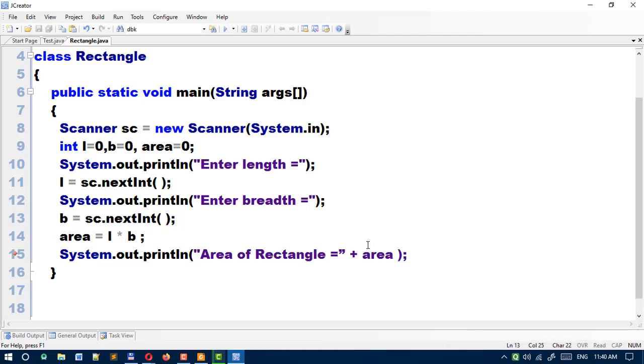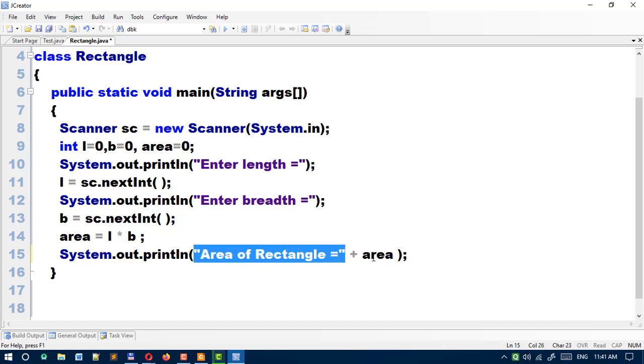So line 15, why have you written plus area? Yeah, plus area. Yes, a good question. Keep in mind, plus here is used for concatenation. Concatenation means combining two things. Here we have used double quotes, a sequence of characters within double quotes, so it is a string.